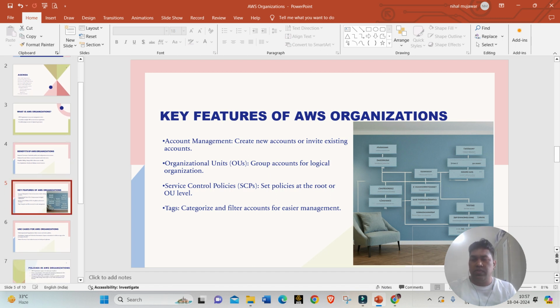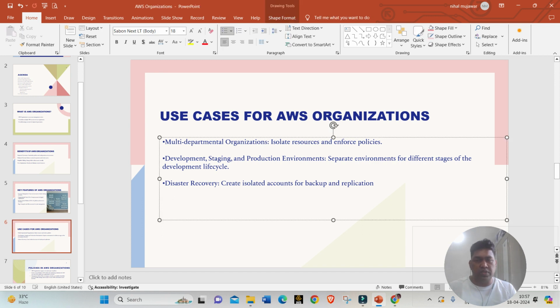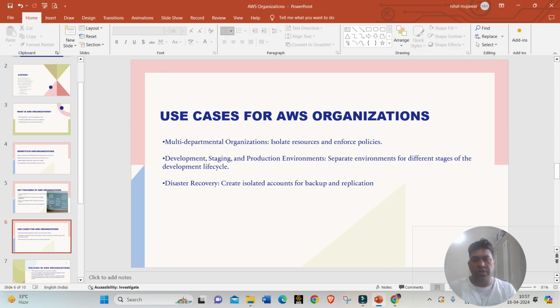Now let's see what the use cases of AWS Organizations are. Multi-department organization: isolate resources and enforce policies. This is a very important use case. Say in your organization you have multiple departments, say HR department or finance department, etc., and all those departments can isolate the resources. In that case AWS Organizations is very important.